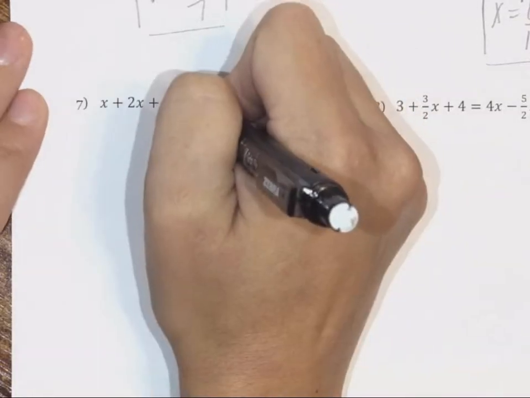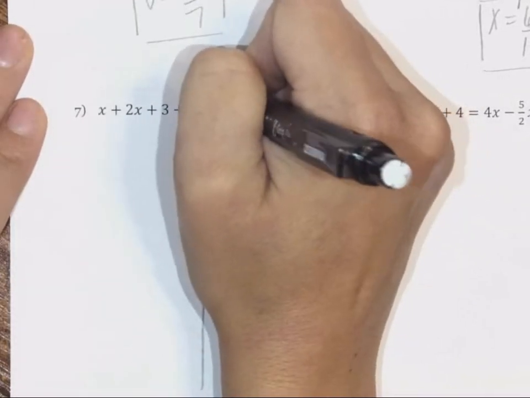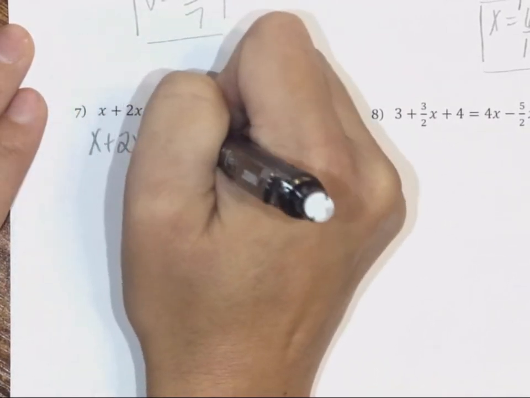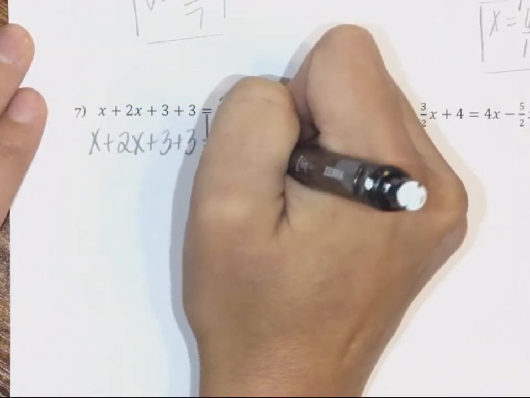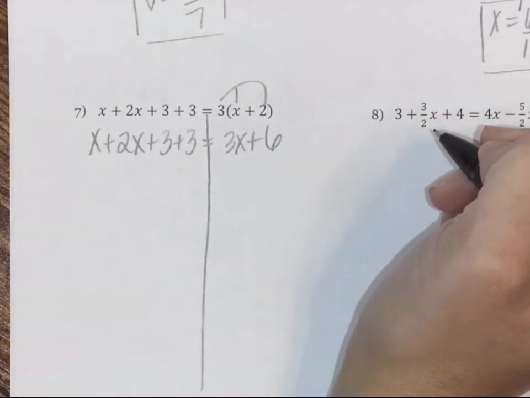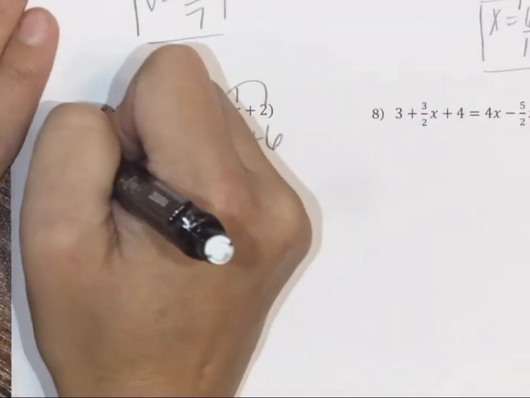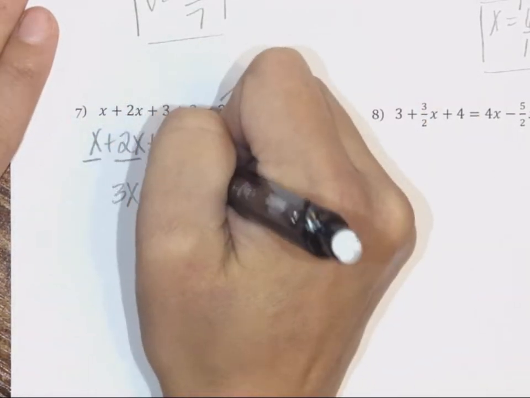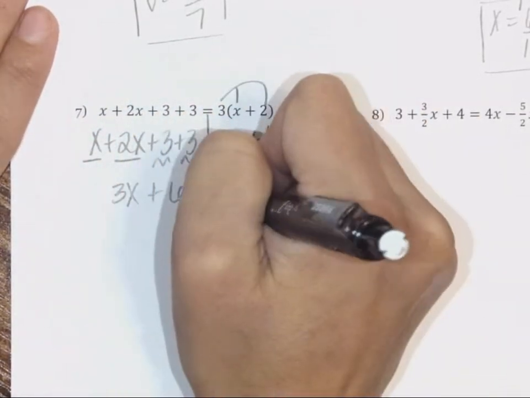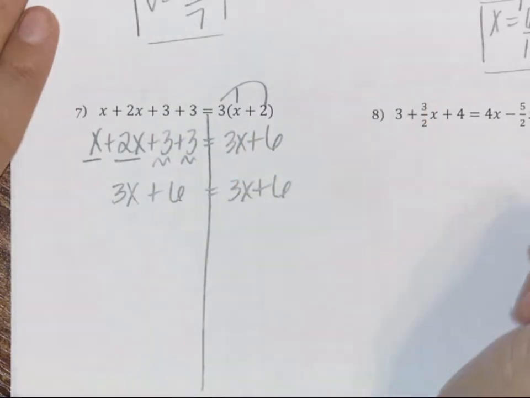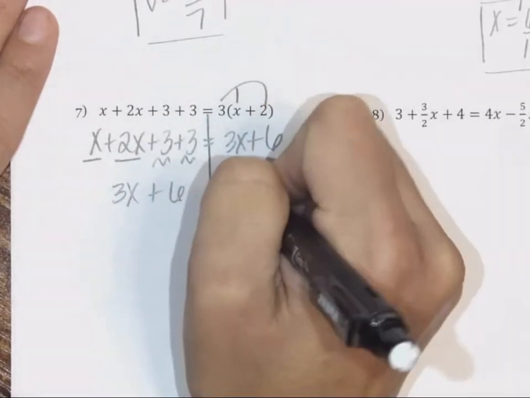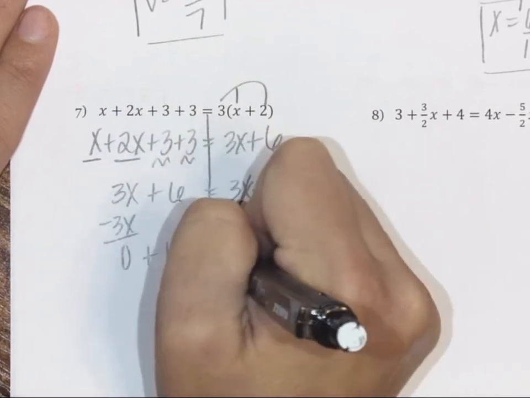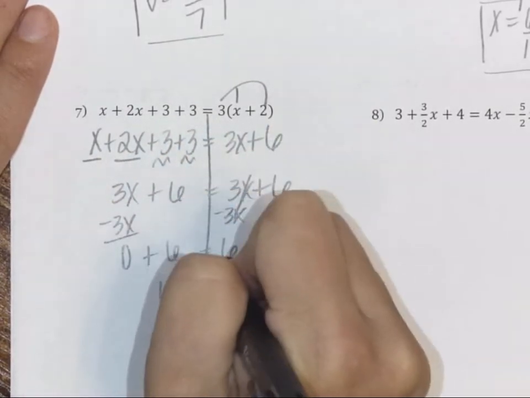Number 7, our first step is to distribute. So we have x plus 2x plus 3 plus 3 is equal to 3x plus 6. And then we're going to want to combine our like terms. So we have x and 2x, which would be 3x. 3 plus 3 is 6. And then you're going to want to get your variable on the left. And we get that 6 is equal to 6.